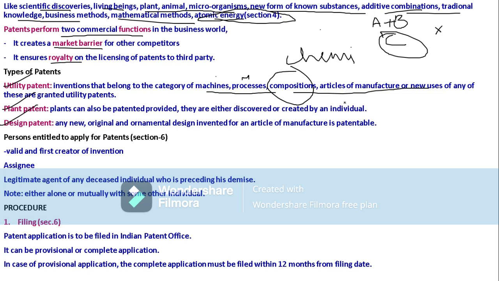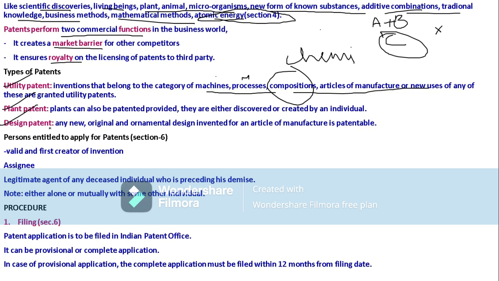Now, articles of manufacture. An article of manufacture is also a principal category of this patent. An article of manufacture refers to an individual object that does not comprise any movable parts. For that, a utility patent is granted. For example, a pencil, a chair. So that is an article.